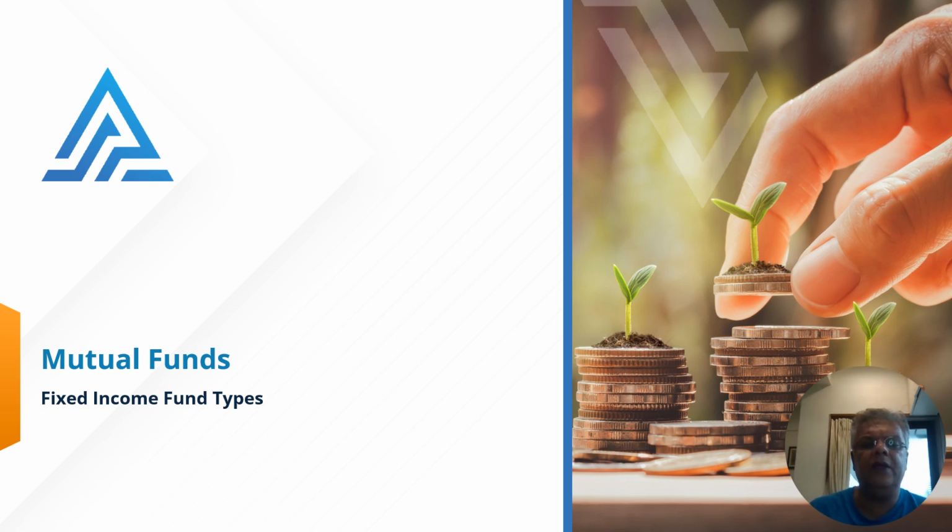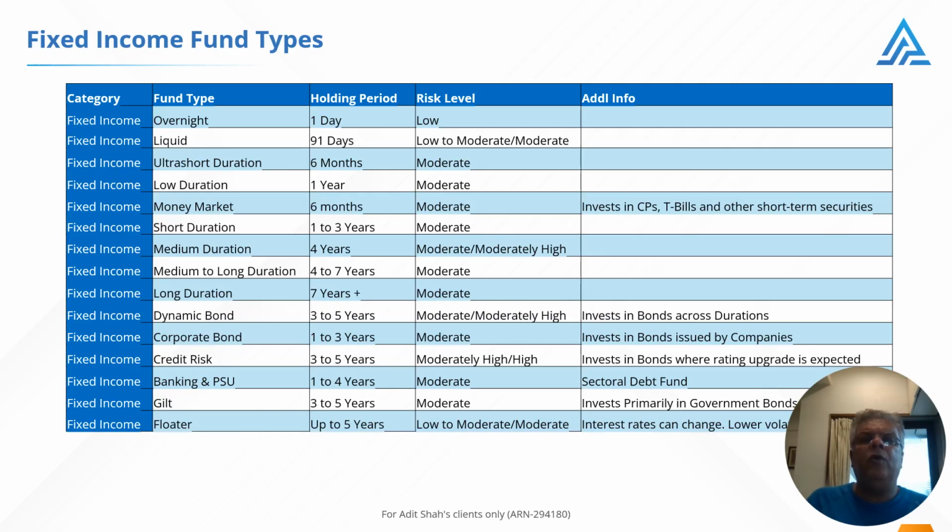We're going to be looking at the different types of fixed income funds in this video. Before we look at the details, I want to provide a couple of clarifications. The holding period shown is indicative. There is some flexibility allowed. Where you see a single value, that's meant to be the outer limit. Where you see a range of values, the holding period should ideally be within that range.